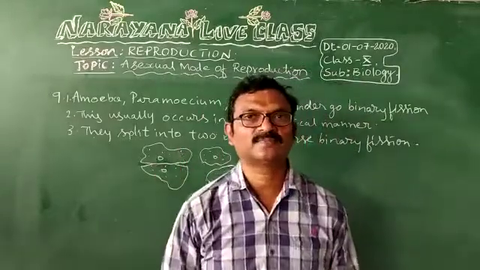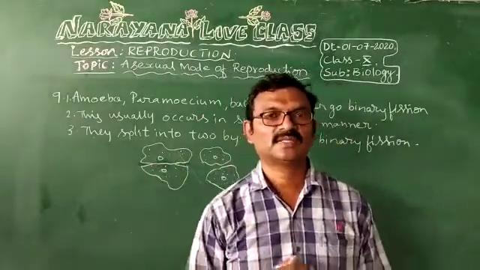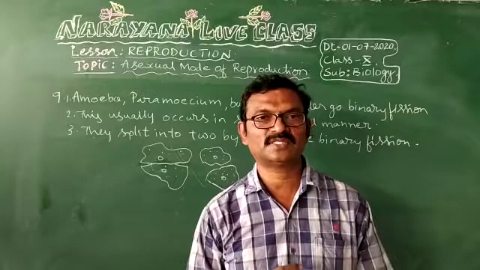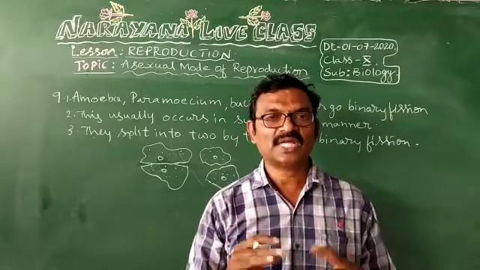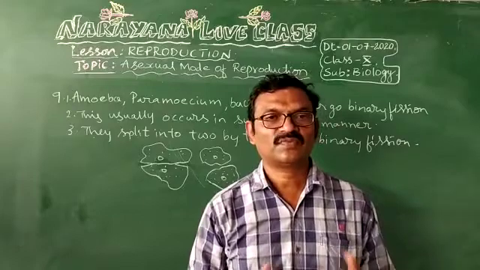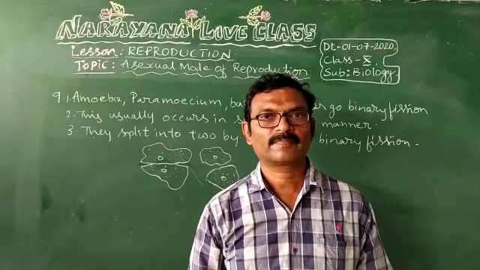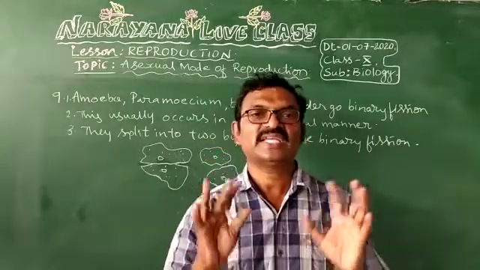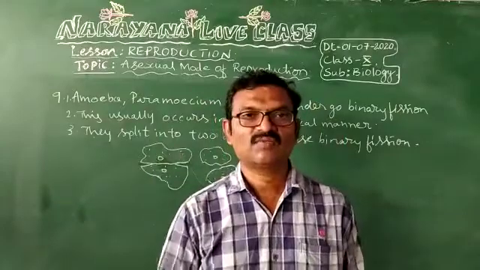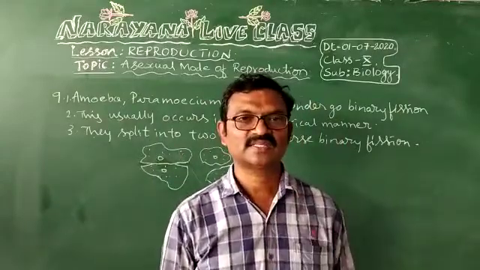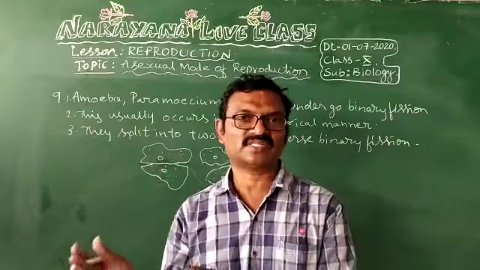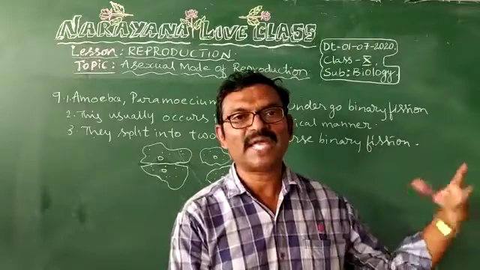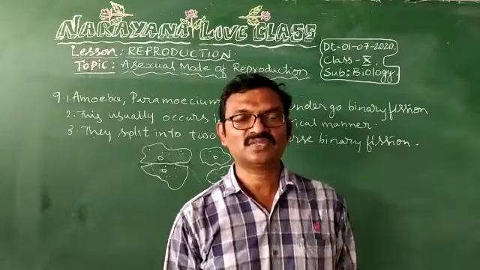Now the last question. What is parthenogenesis? And give some examples of parthenogenesis. The process of development of young ones from an unfertilized ovum is called parthenogenesis. The unfertilized egg develops into young ones without fertilization, without meeting the male gamete. That process is called parthenogenesis.